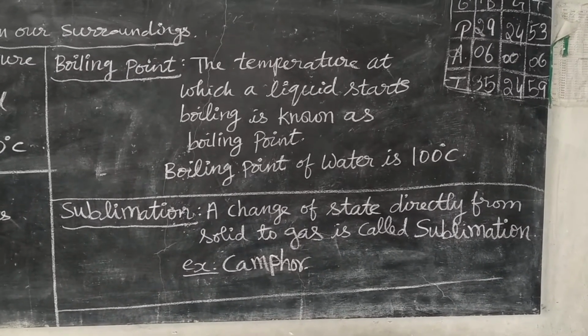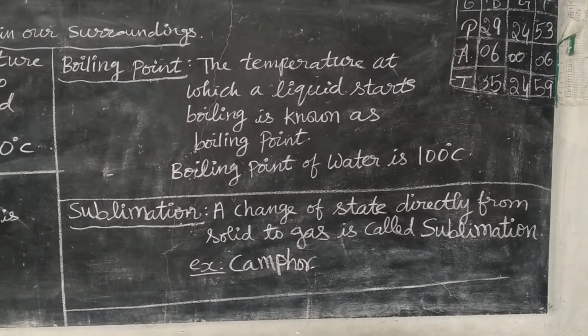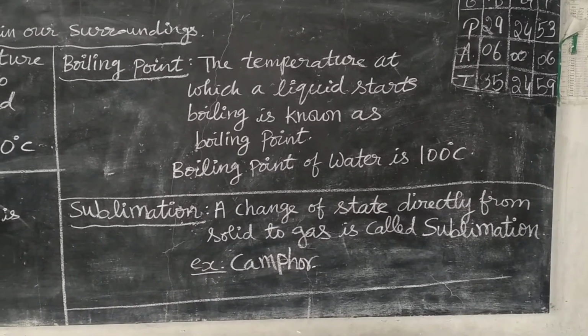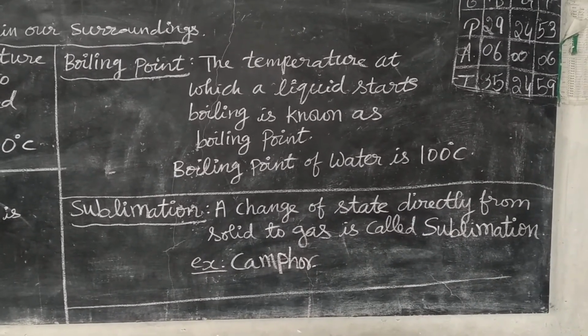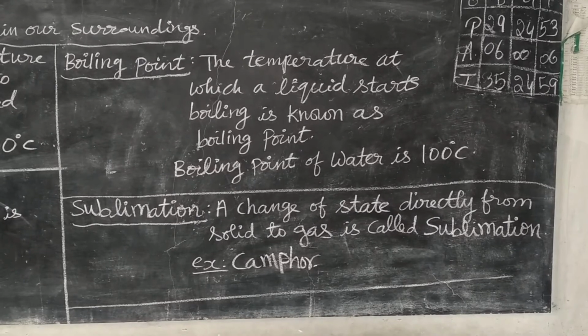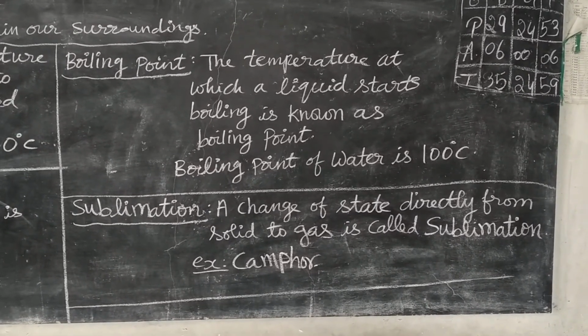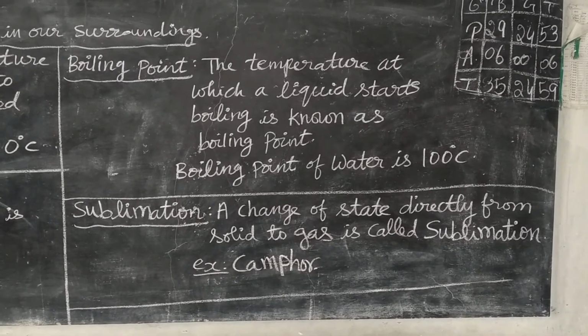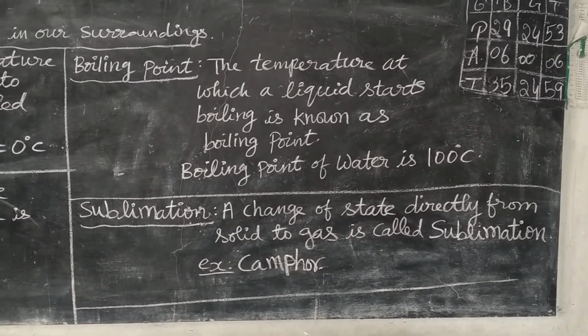So these are the changes of state of matter. The matter changes its state only due to a rise in temperature or lowering the temperature. So temperature changes will make the matter change its state from one form to another.